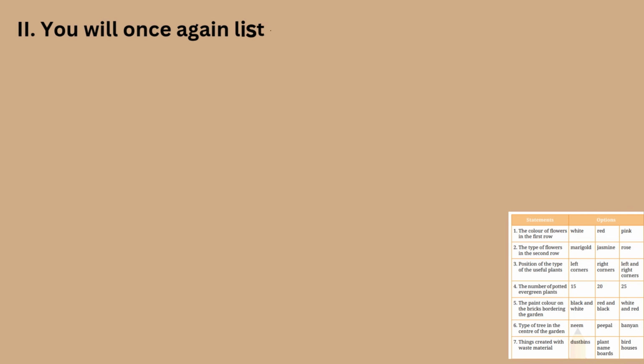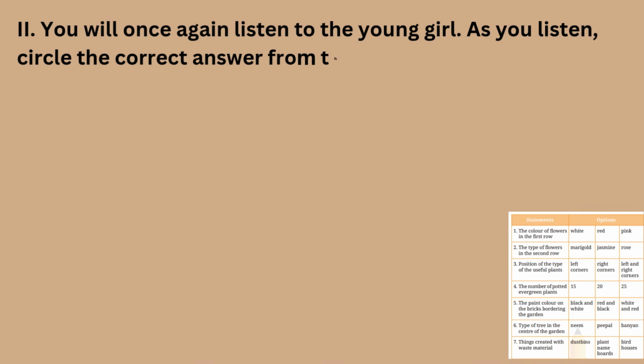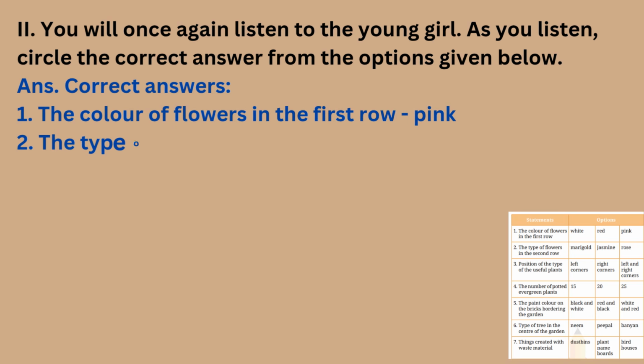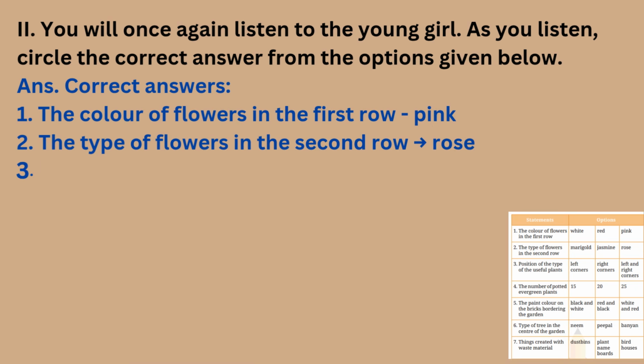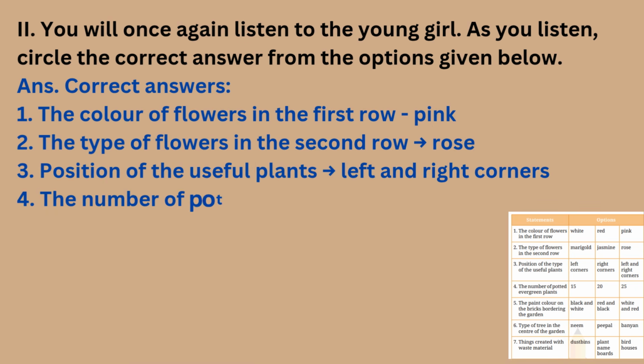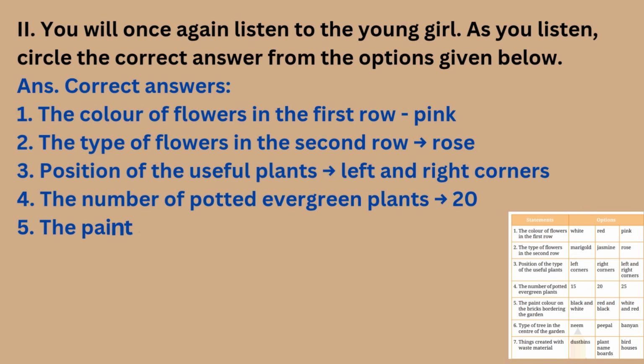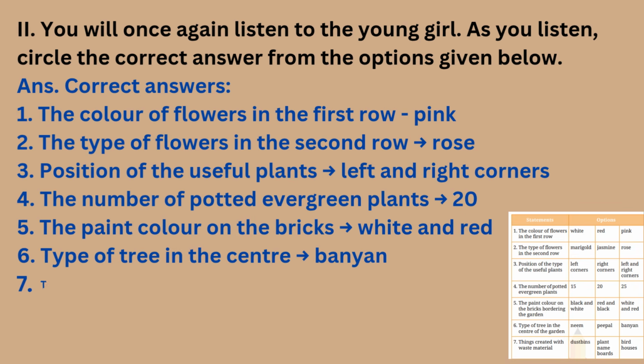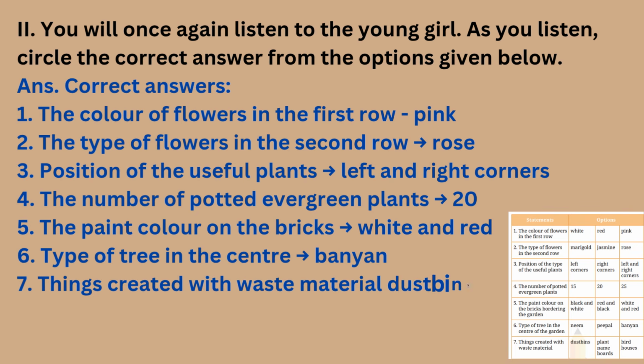Second, you will once again listen to the young girl. As you listen, circle the correct answer from the options given below. Answer: correct answers: 1. The color of flowers in the first row: pink. 2. The type of flowers in the second row: rose. 3. Position of the useful plants: left and right corners. 4. The number of potted evergreen plants. 5. The paint color on the bricks: white and red. 6. Type of tree in the center: banyan. 7. Things created with waste material: dustbins.